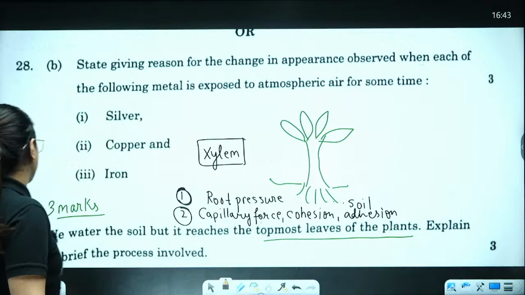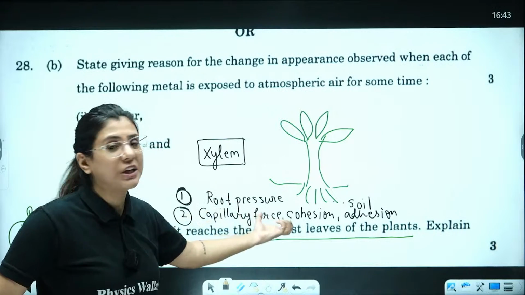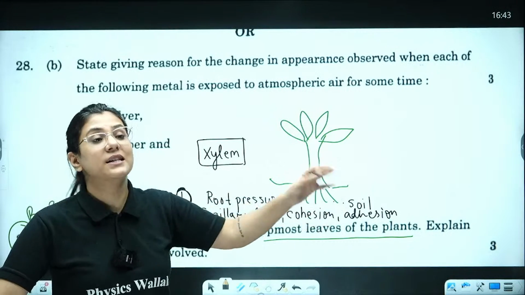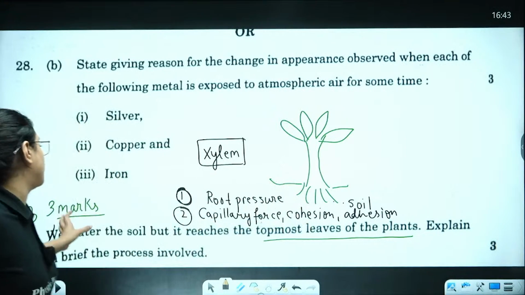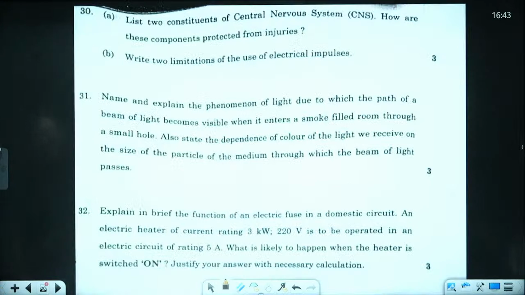Okay, so these are the key points. Actually, you have to write an elaborative answer because the question carries 3 marks. Based on that, you have to answer the question. Ready? Let's move to next one.